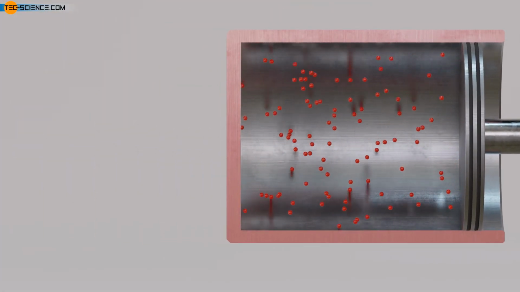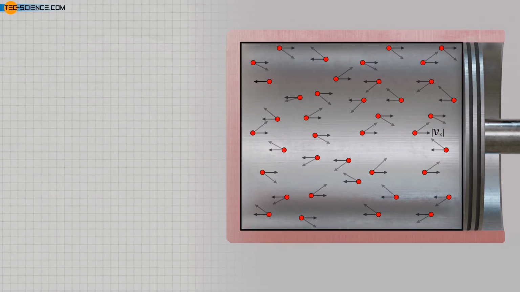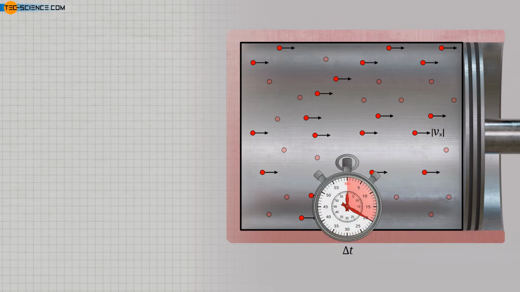First, it is assumed that the x component of the velocity is identical for all molecules. Since no direction is preferred by the molecules, half of all particles will move at this speed in the positive x direction and the other half in the negative x direction. However, not all molecules moving in positive direction can actually reach the surface of the piston within the given time delta t. With the assumed constant velocity, the particles can only cover a maximum distance delta s, which is given by the shown formula.